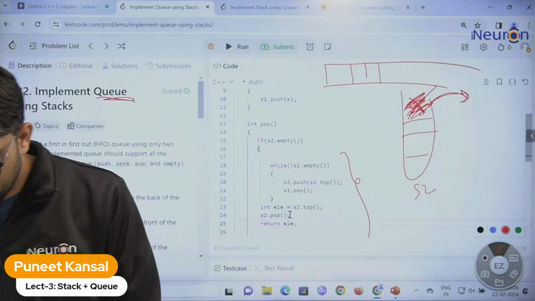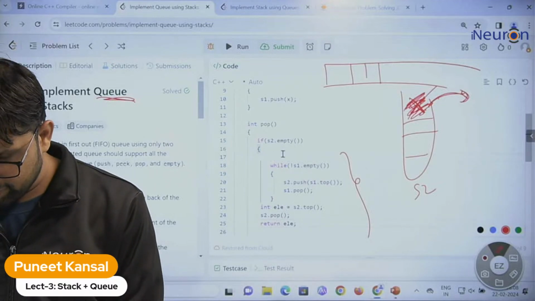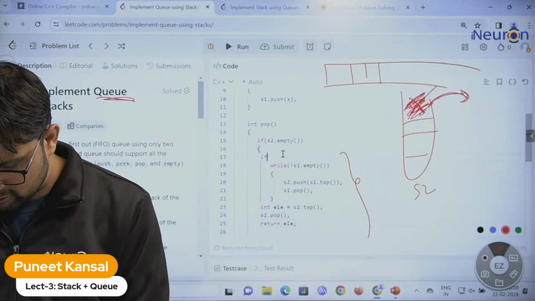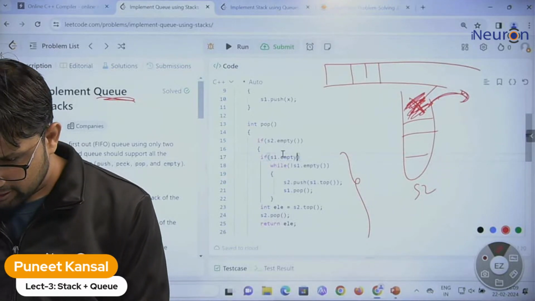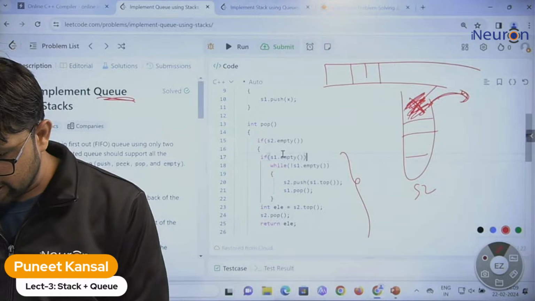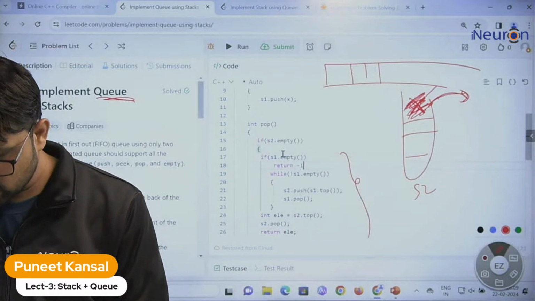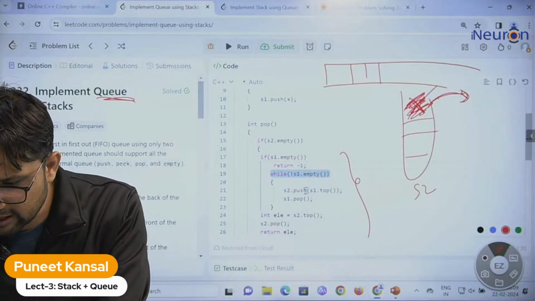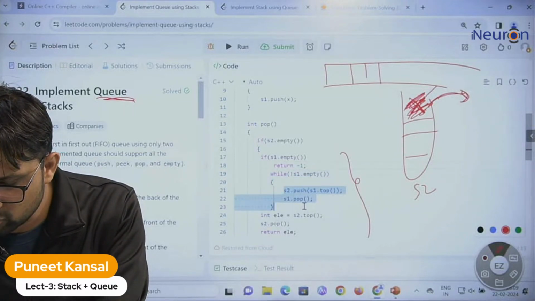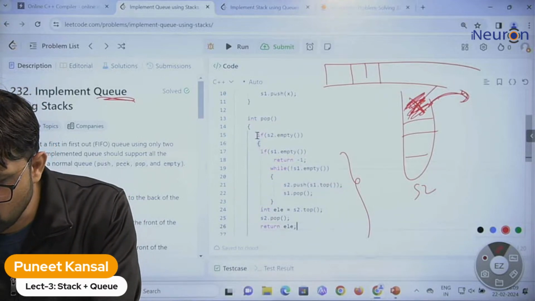That's it. And one condition I also write for underflow: if stack 1 is also empty, s1 is empty, then we will return -1 to show the underflow. Otherwise, we take the element from stack 1 and put it into stack 2. That's it. This is what we have done, and return the element. So this is how we are popping the element.